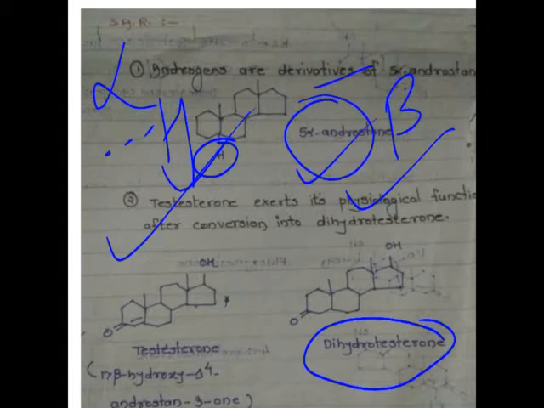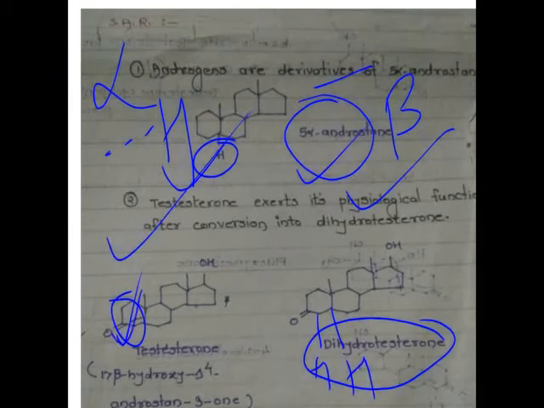But the actual activity of the male sex hormones is due to the dihydrotestosterone, that is the metabolite of the testosterone. So you can observe here in this ring there is a double bond present. If the reduction of this double bond takes place, then here and here two hydrogens come.